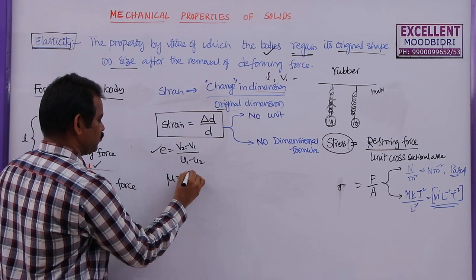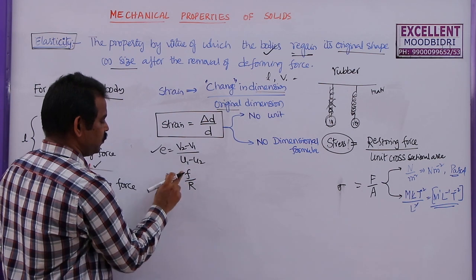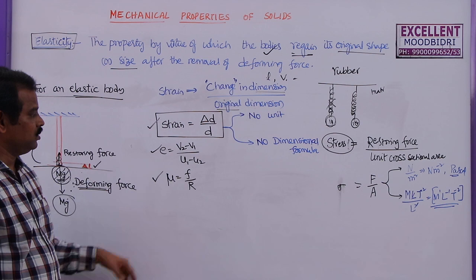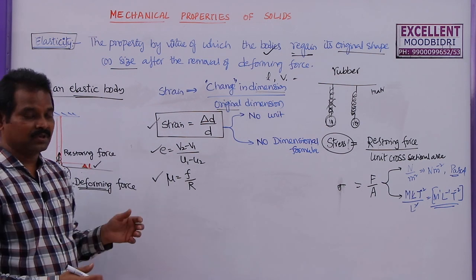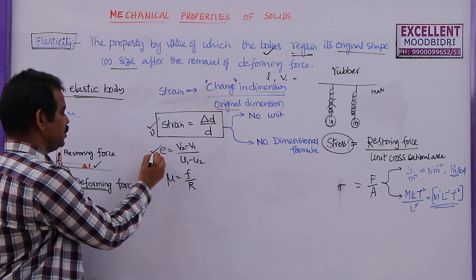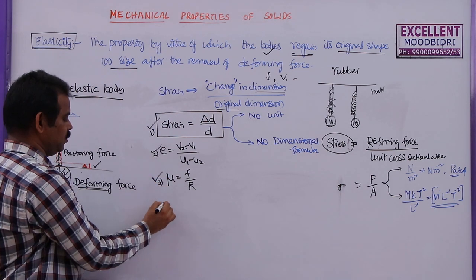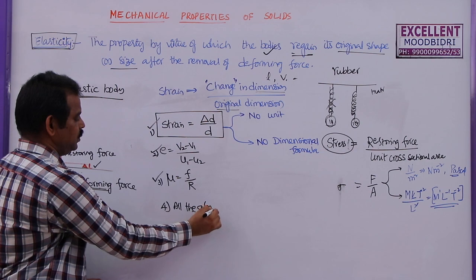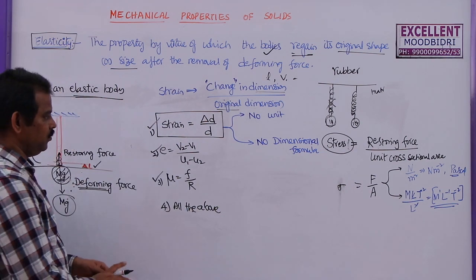And the coefficient of friction, F by R, no unit and no dimension formula. And one more physical quantity is strain. So in the options, suppose they gave this as the first option, this the second option, this the third option, the fourth one will be all the above. So please remember this very important point.